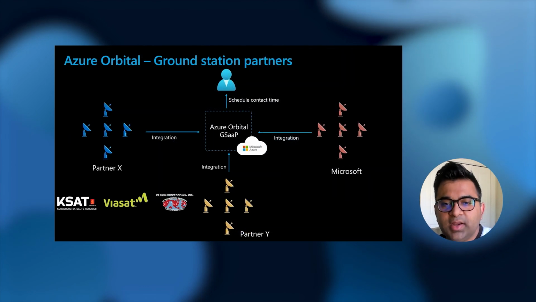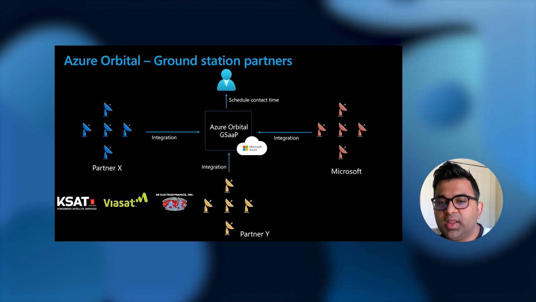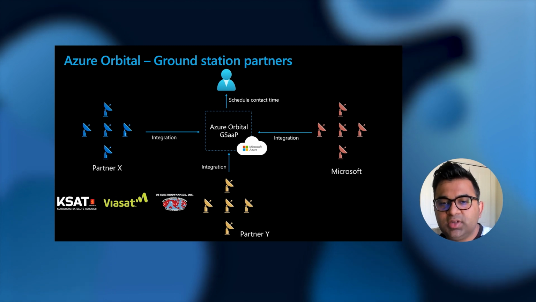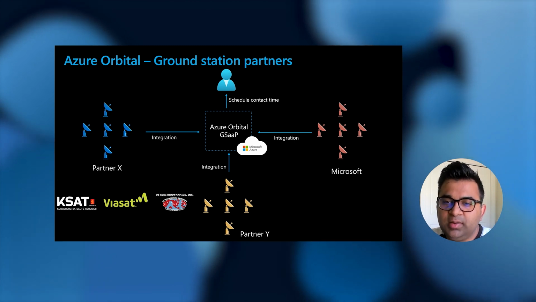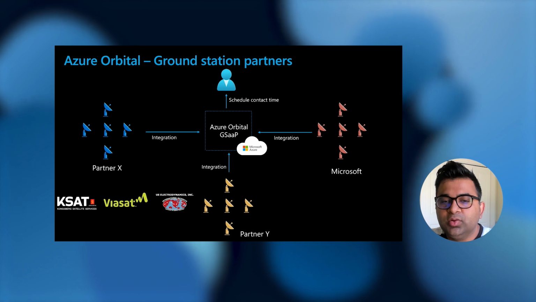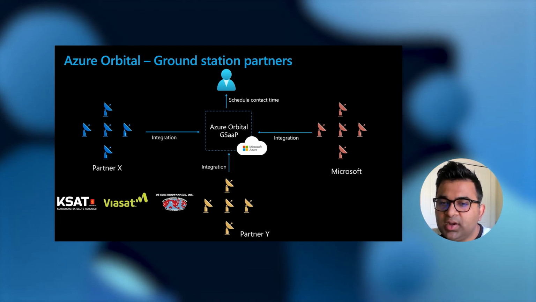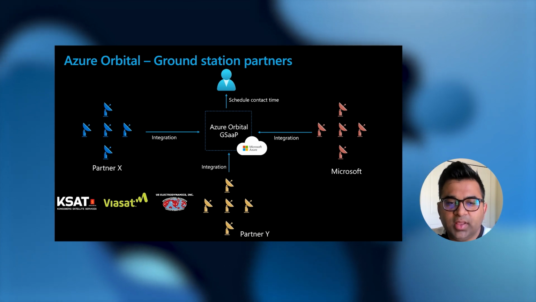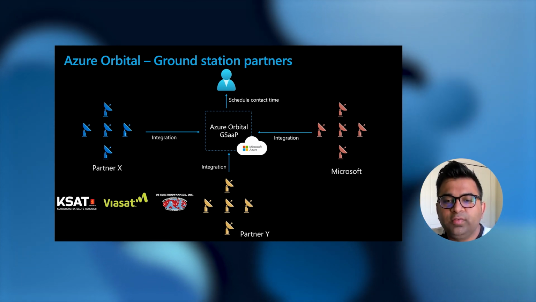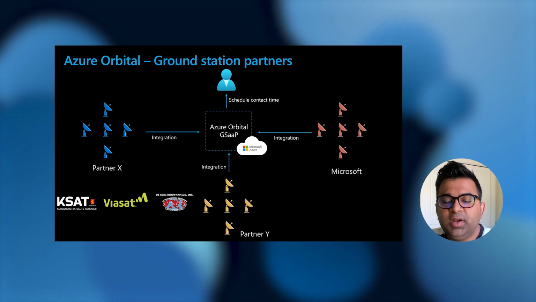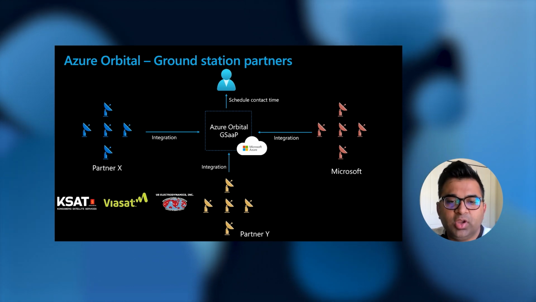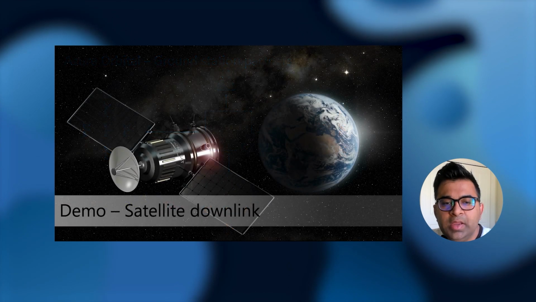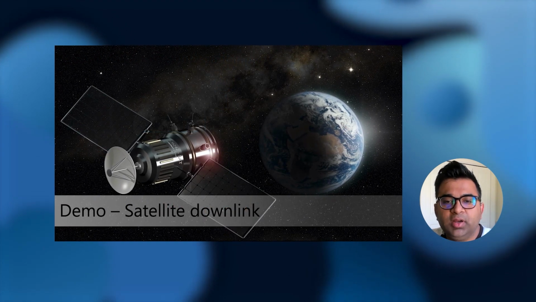In addition to KSAT, we have partnered with Viasat Real-Time Earth platform and US Electrodynamics to integrate their ground stations with Azure Orbital. This enables our customers to communicate with their satellites by using these partner ground stations and ingest data directly in Azure. Together, we believe this will offer the widest coverage and flexibility possible for our customers to communicate with their satellites with highest agility and reliability. Now let's take a look at Azure Orbital in action.